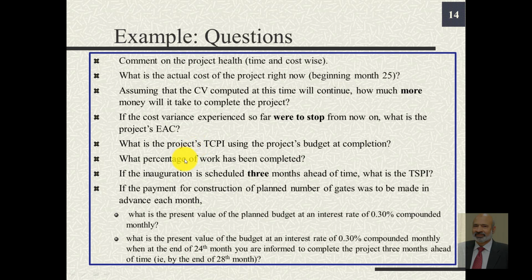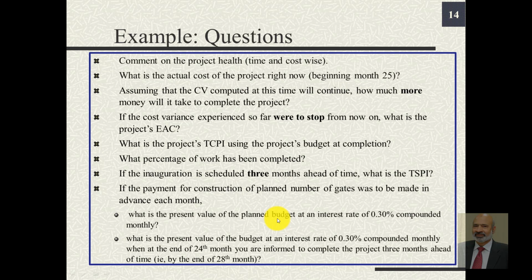Next question is, what percentage of work has been completed? Yet another question is, if the inauguration is scheduled 3 months ahead of time, what is the TSPI? If the payment for construction of the planned number of gates was to be made in advance each month, what is the present value of the planned budget at an interest rate of 0.3% compounded monthly?